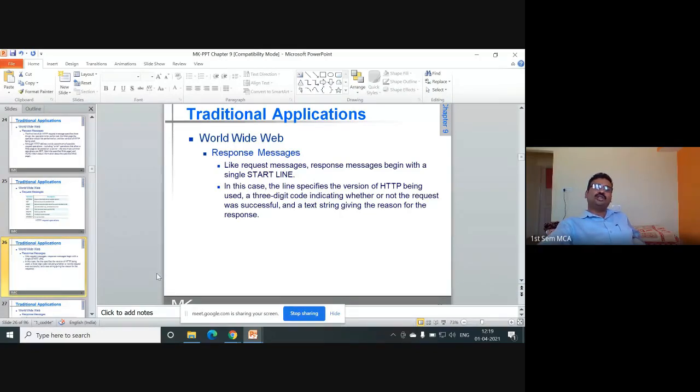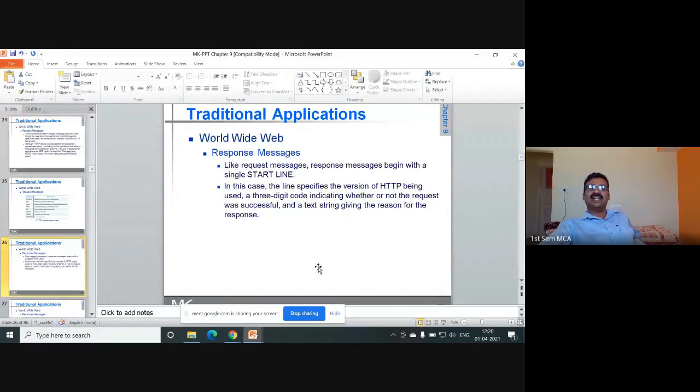Response message. Like the request message, there is also a response. We studied that the World Wide Web works on the request-response paradigm. Request messages we have seen; they use certain operations. Like the request message, the response message begins with a single start line.